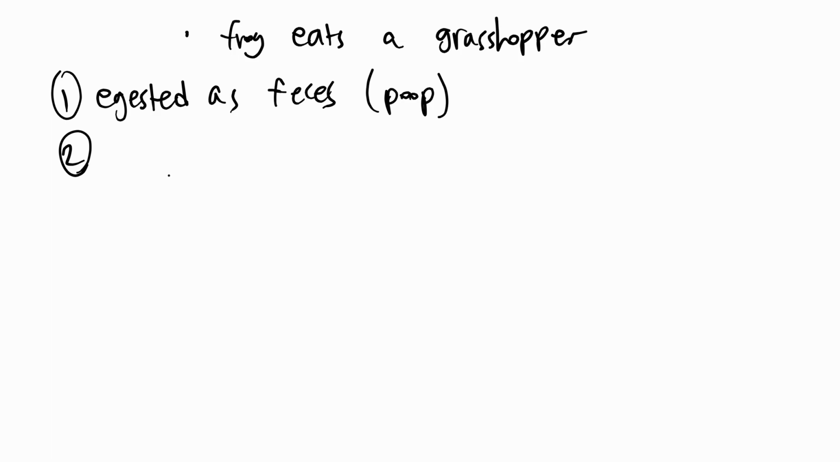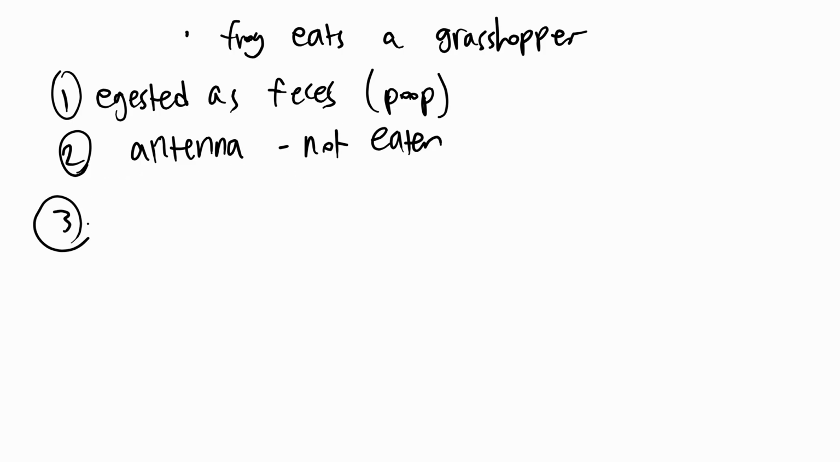Another reason is that some parts don't even get eaten. So when a frog eats a grasshopper, grasshoppers have antennas, I'm pretty sure they do at least, and they might not be eaten. Another common example is bones. Bones aren't eaten. Feathers aren't eaten. So that's also another reason why.